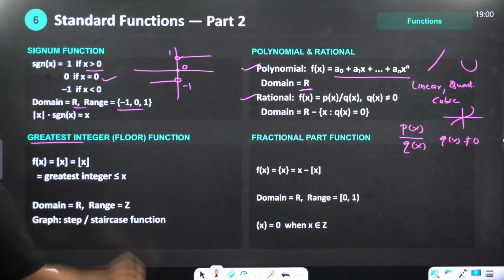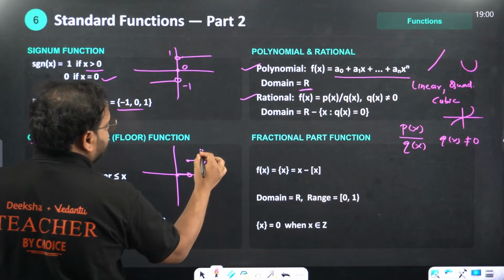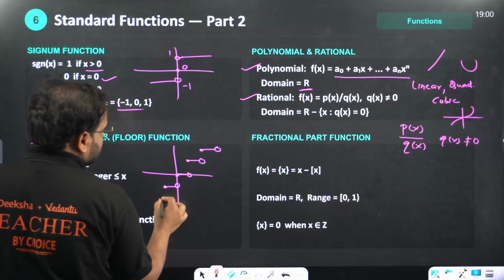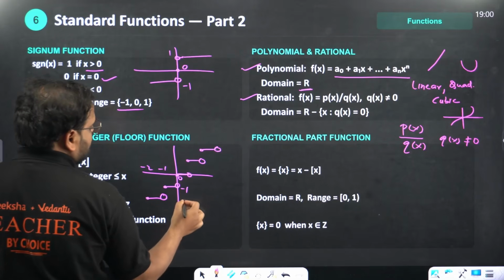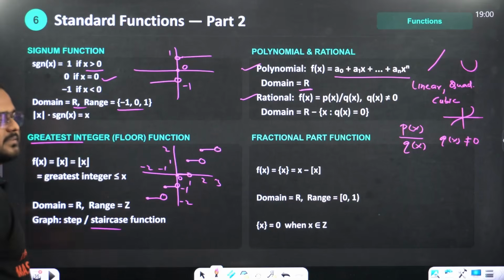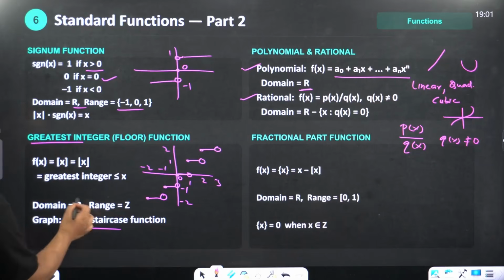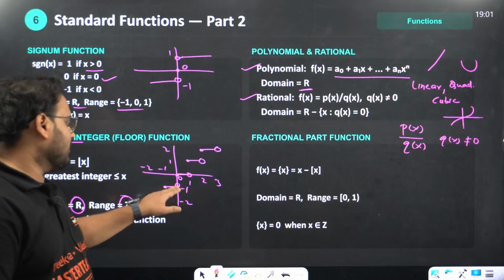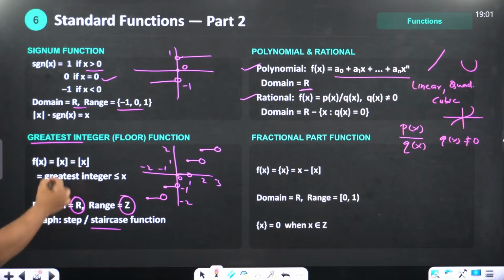The greatest integer function is also called the step function or staircase function. How does the graph look like? Closed, open, closed, open, closed, open, and so on. Values are -1, -2, 0, -1, -2. This is 1, 2, 1, 2, 3, and it will keep moving on. Does it look like a step? Check, step function. What is the domain over here, guys? Domain is all real numbers. You can take any value, and range is what? Only integers. You get only integer values as the range: -2, -1, 0, 1, 2, like that. Great. This is the representation.